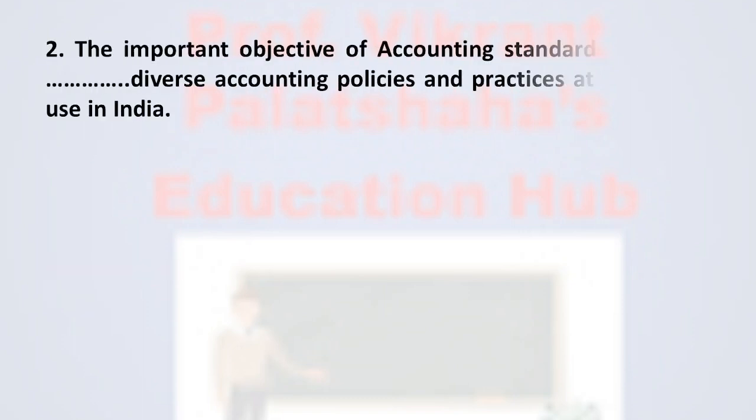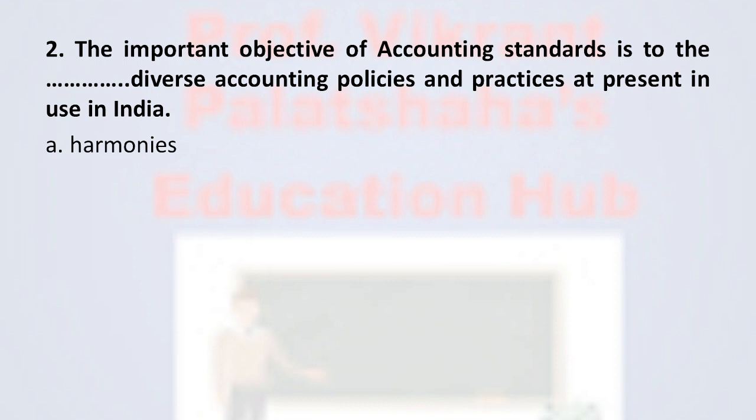Question number 2: The important objective of accounting standards is to dash dash diverse accounting policies and practices at present in use in India. And here are the options. Option A harmonize, option B incomplete, option C complex, and option D compact.